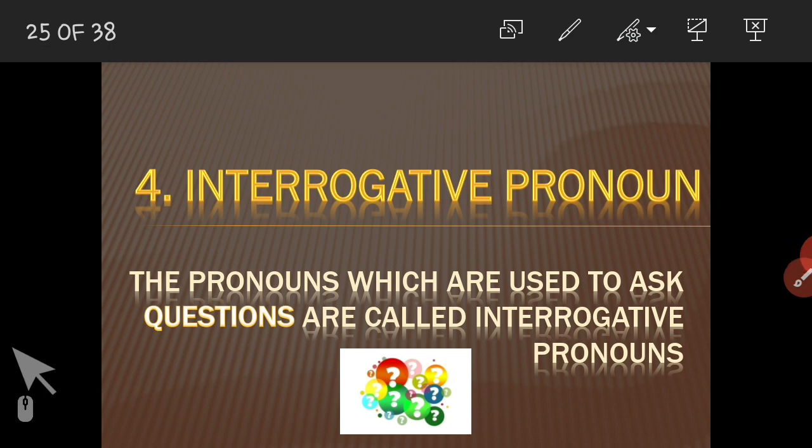Here we proceed with number 4, interrogative pronoun. Now number 4, here the name of this kind depicts its quality, that is interrogative. Interrogative word itself means having the force of a question.